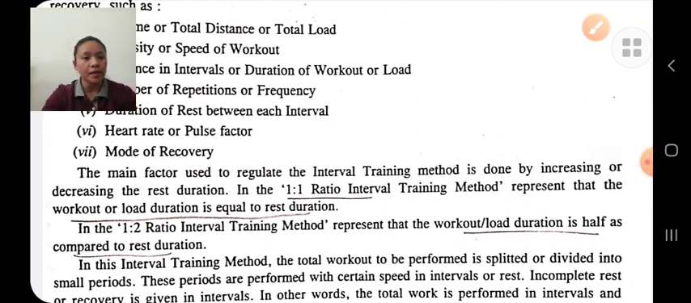In a 1:1 ratio, interval training represents that workout is equal to rest. If the workout is for 5 minutes, then rest is also for 5 minutes. And a 1:2 ratio represents that workout is half as compared to the rest. If the workout is done for 5 minutes, then we will give 10 minutes of rest.